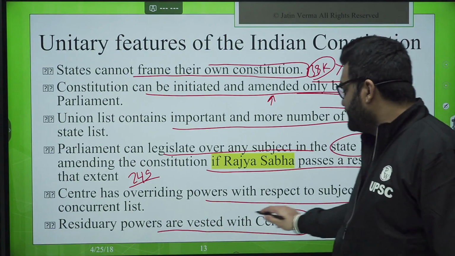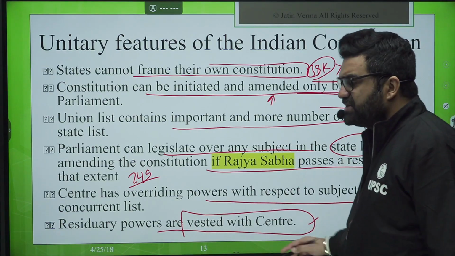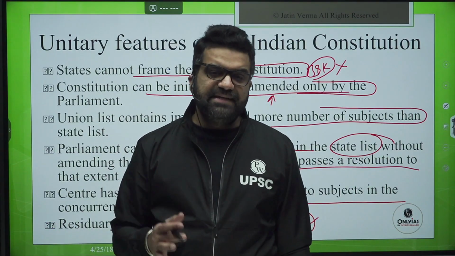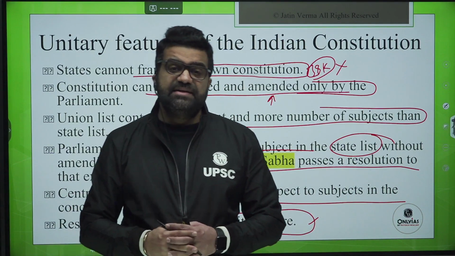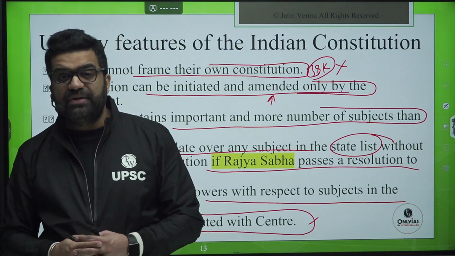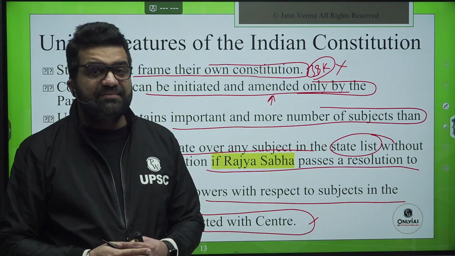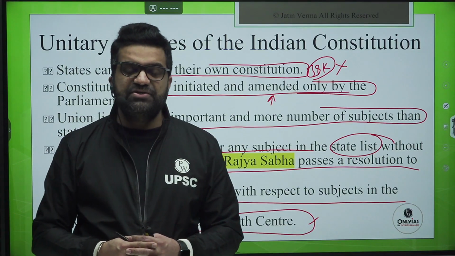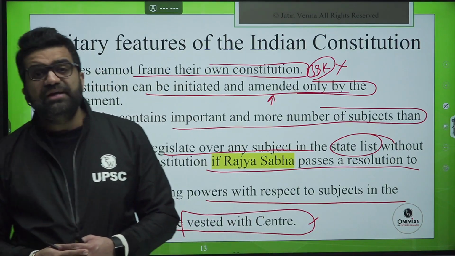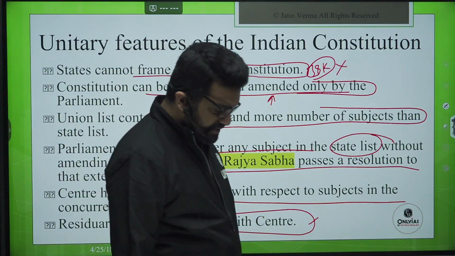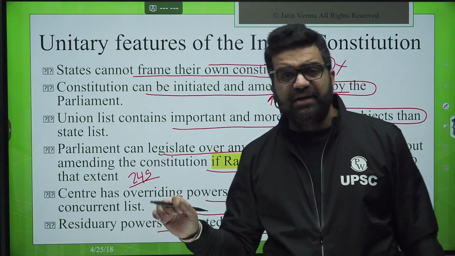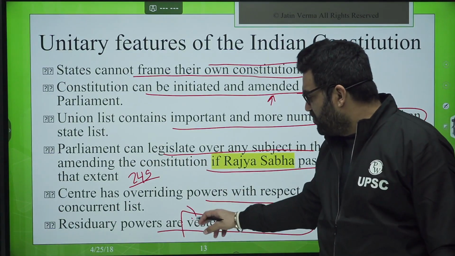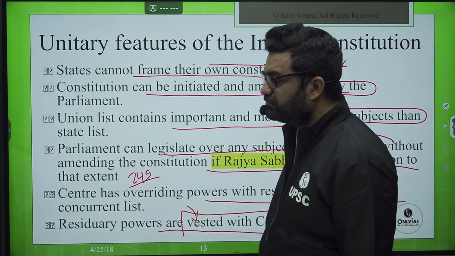Residuary powers are vested with the centre. Residuary powers, service tax, entry number 97, if I remember correctly, was identified later on. Today, services sector has become an important contributor to GDP. Yet, services was identified as a residuary subject. Can you imagine? A residuary subject today is contributing a lot to the centre's revenue. So this is there. Goods and services tax now is integrated. That's a different story. But until the arrival of GST, centre was getting all the revenue from services tax, right?